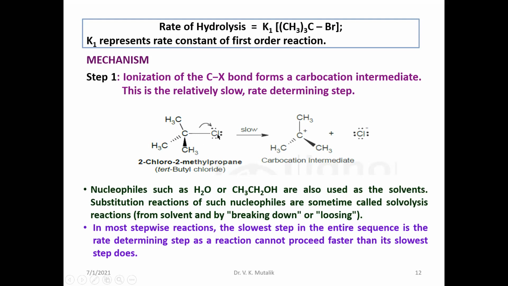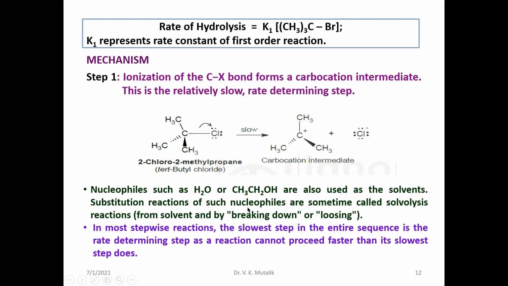So during the reaction, the carbon to halogen bond becomes weakened due to the plus I effect of the alkyl groups and the high electronegativity of the halogen atom. Because of this ionization, it slowly dissociates and a carbocation is formed. This is called the tertiary butyl cation. This is the slow step of the reaction. It is the rate determining step.